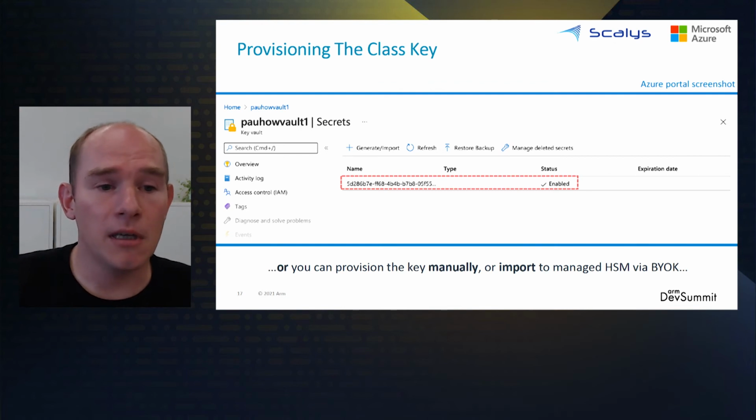After the provision key function is called, a new secret is available in the key vault and identified by the ID we just provided. The architecture is flexible, allowing you to provision a key manually or use a managed HSM and import your own key.